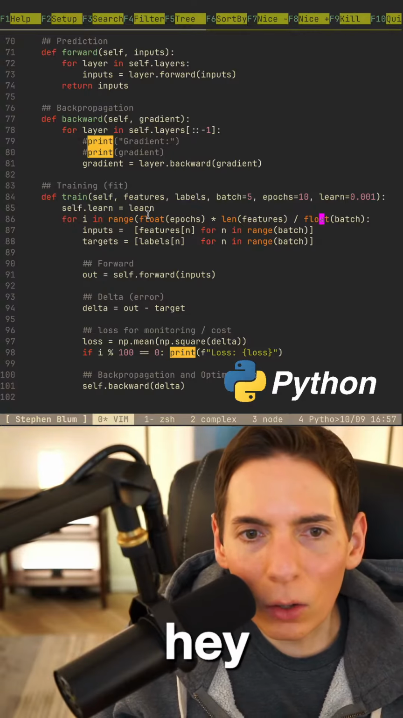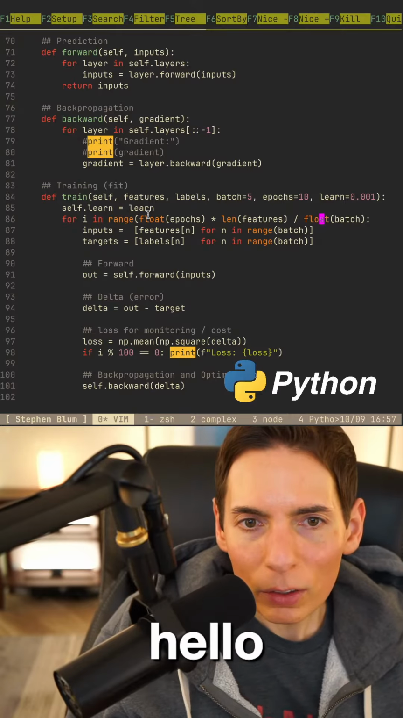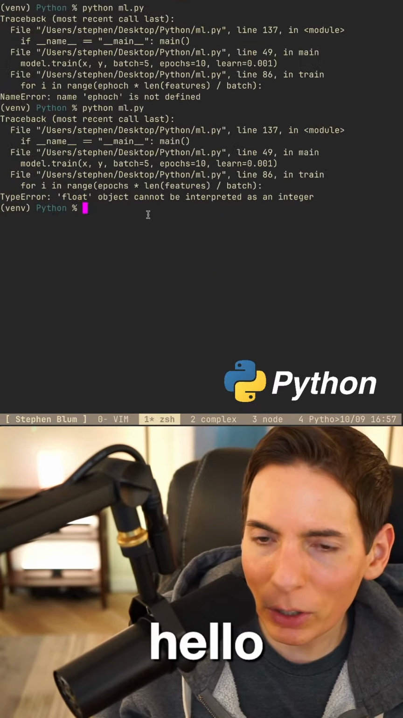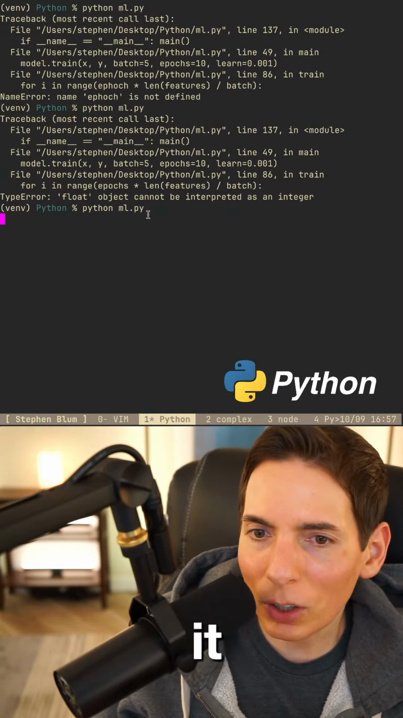Hey, hello, Fiddle, how's it going? Welcome on in. We're implementing batching for our machine learning model that we created from scratch. Is it going to work this time?